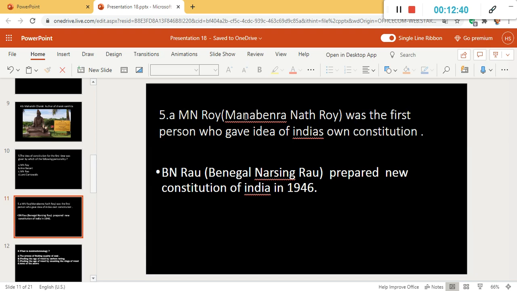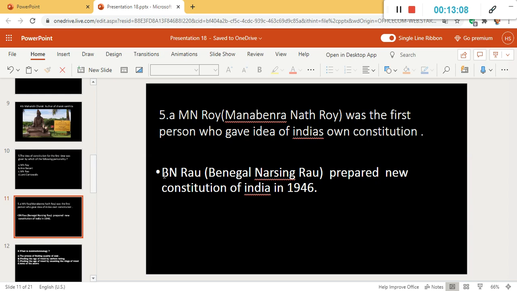Option A, M.N. Roy, that is Manavendra Nath Roy, was the first person who gave the idea of India's own constitution. Why? Because before that time India was governed not with its own constitution but with the British constitution.